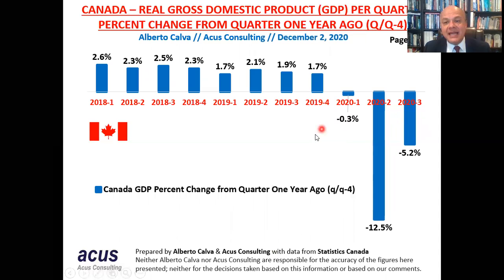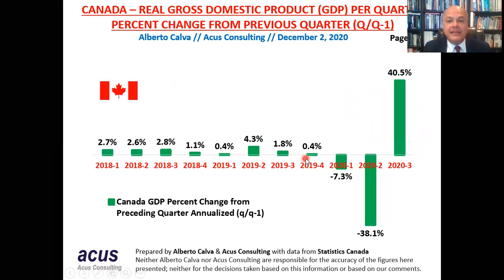This means that after 3 quarters, we can see we have been in recession all this year. There are 3 quarters with a decrease, a negative rate, in all of them. Okay, now, this is what we have seen in many media. They have been saying that the economy in Canada grew 40.5% in the last quarter. Yes, but let's check this information.